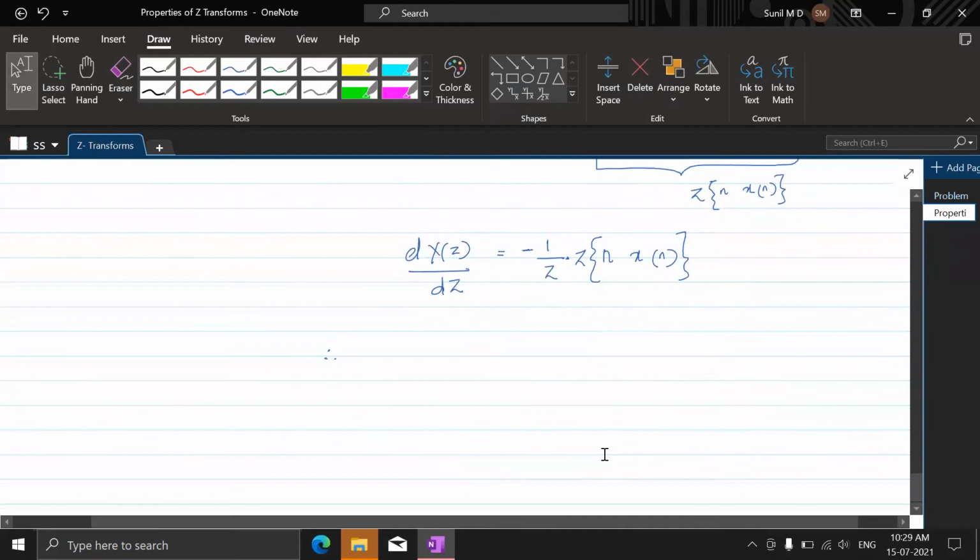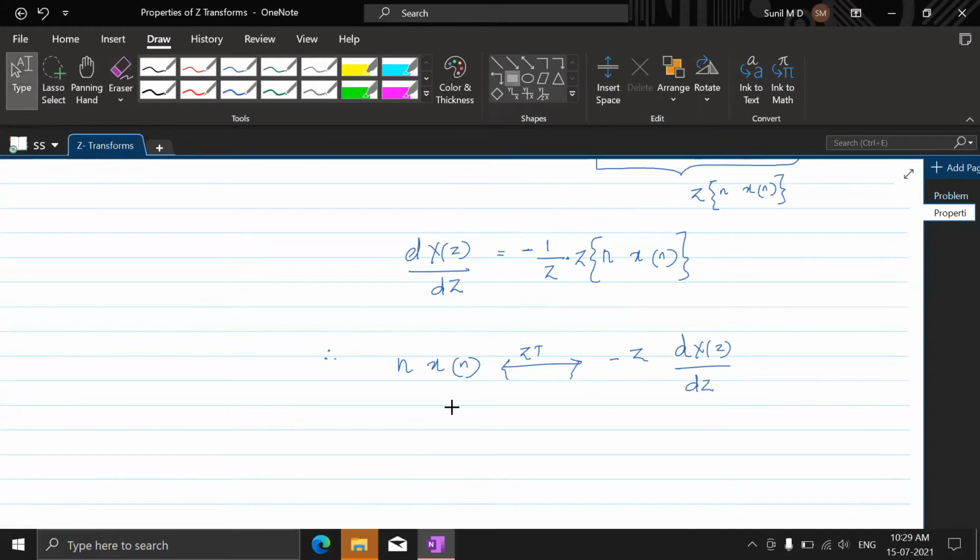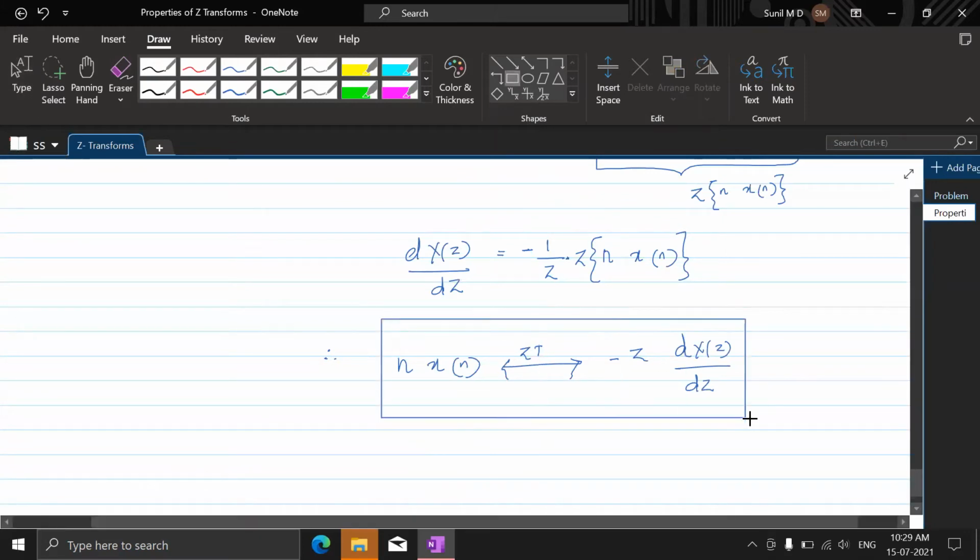Therefore, z transform of n x of n is minus z dx of z by dz. So this is how we can prove this differentiation in Z domain property. Is that okay with you, everybody?